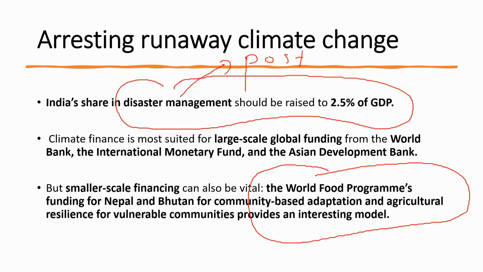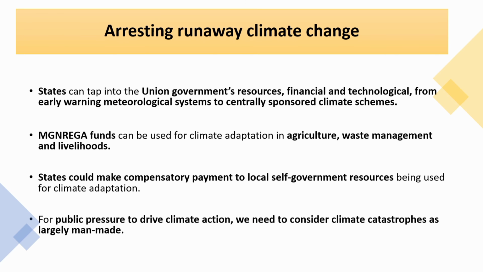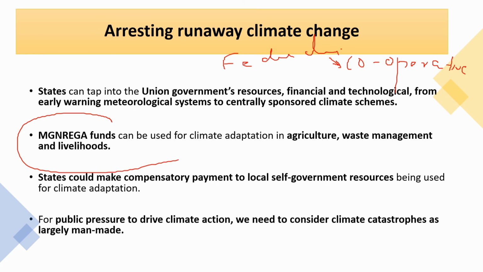Also, we should take in the aspect of federalism. There should be more cooperative federalism between central and state in the aspect of disaster. And we should work from the local level in order to mitigate the after effect of this disaster. Especially, we must make use of funds like MGNREGA, which can be used for building up resilient infrastructure and enhancing the livelihood of those who are affected with this disaster.